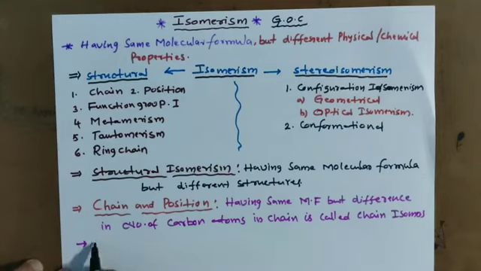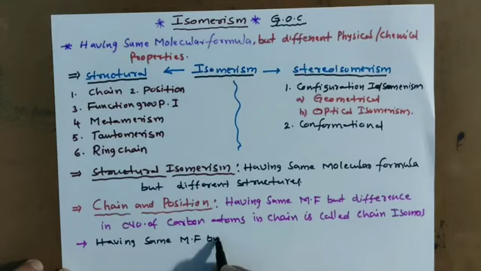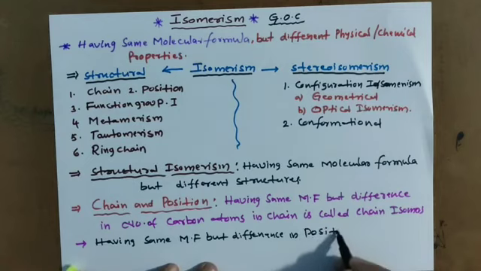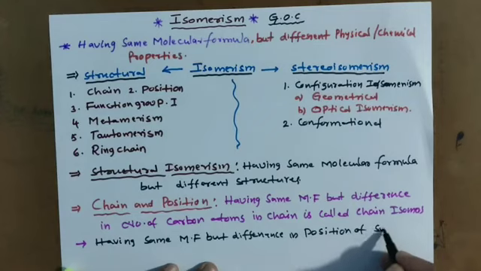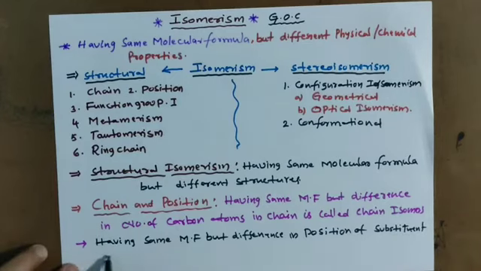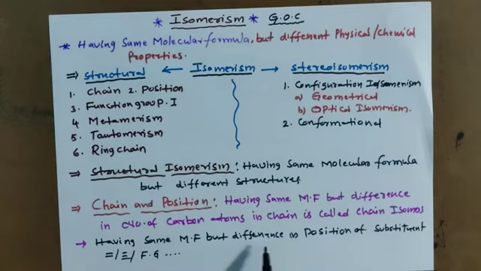Look here, position isomerism: having the same molecular formula but difference in the position of substituent, unsaturation, that is double bond or triple bond, or functional group, etc. is called positional isomers. Such a phenomenon is called position isomerism.